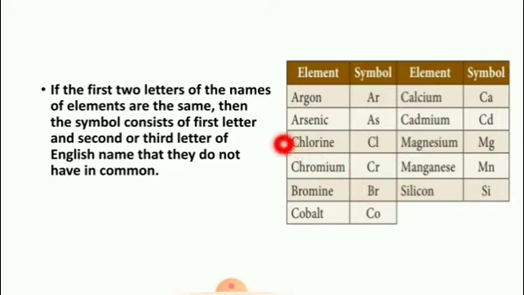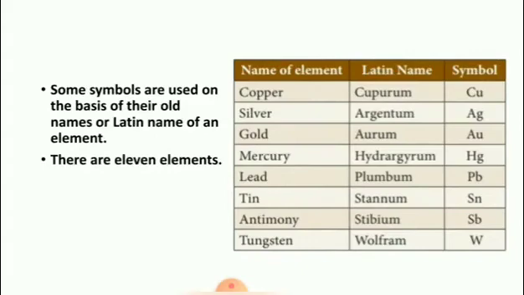If the first two letters of the names of elements are the same, then the symbol consists of the first letter and the second or third letter of the English name that they do not have in common. Clear, children? Next, some symbols are used on the basis of their old names or the Latin name of an element. For example, copper, Latin name cuprum. The symbol is Cu, taken from the Latin name.